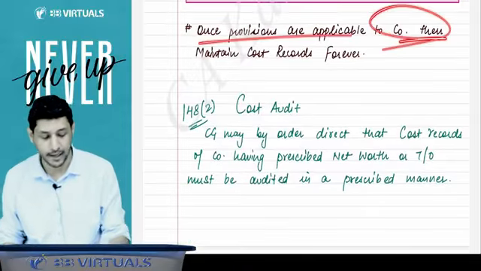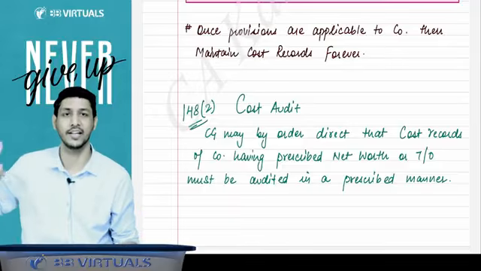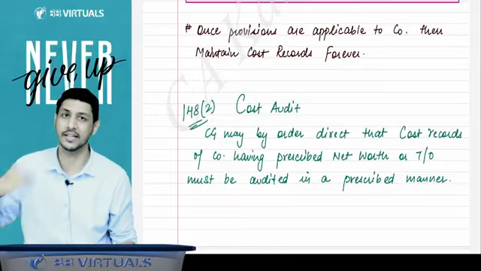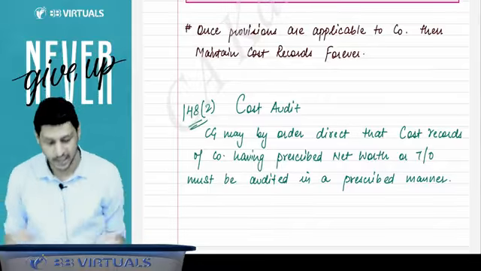Once the provisions are applicable to a company, they will be applicable forever. It is not like the preceding financial year, where in every financial year you have to check. Once the limit is applicable, once the provisions are applicable, it is applicable forever.